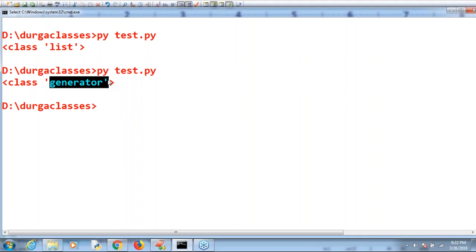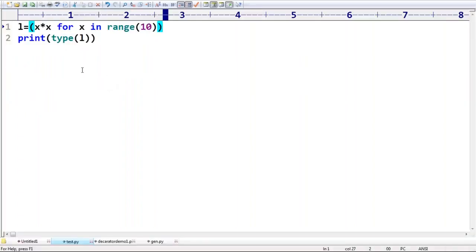Generator, remember. So what is the biggest advantage of a generator over a normal list? In the case of a normal list, all the values by default will be saved in the memory, so there is memory wastage, memory requirement is high, and performance goes down. But if you go for the generator concept, nothing will be saved, nothing will be evaluated at the beginning. Whenever you keep asking, first value, second value, third value, fourth value, only then the values come. Such a thing is considered the generator concept.